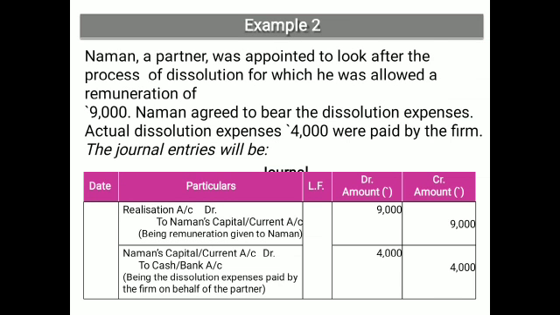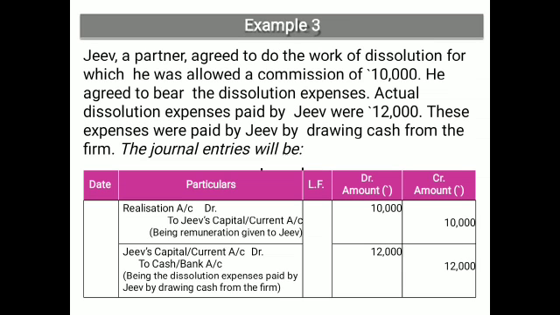Now the next condition: a specific amount is to be given to the partner, Naman, with the amount of 9,000. So the realization amount will be listed to the name of Naman's capital with 9,000. But the actual expense is 4,000, made by the firm. When it is made by the firm, then Naman's capital to cash account will be passed here. If it is not made by the firm, it is only mentioned, and no entry will be passed.